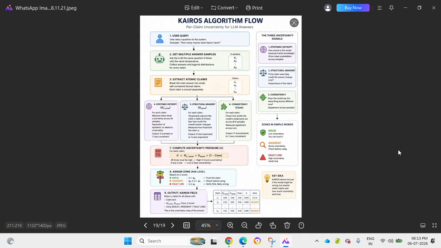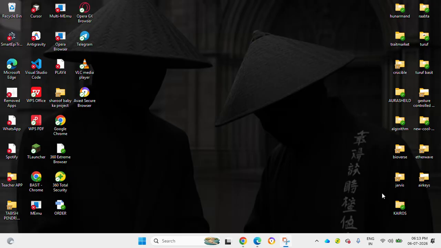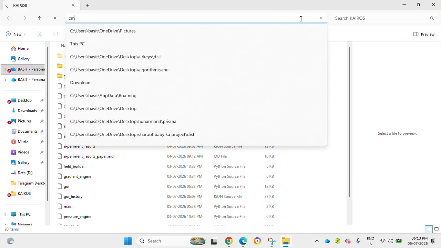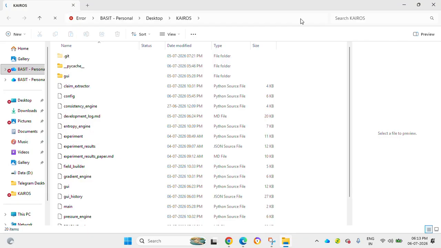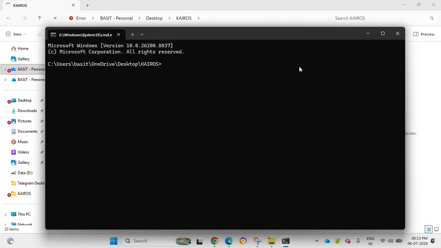So now, enough of this theory. I'll just show you the live working demo. This is the whole code base. We have two interfaces for it. One is a CLI interface, and honestly nobody wants that because it does not look cool. And then we have the GUI, which does look cool.